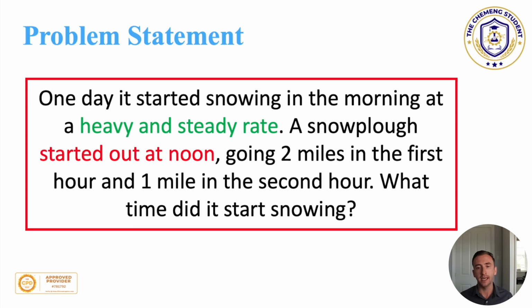And that's really going to help when we start to create the nomenclature for the solution. Now then we see that the snowplough goes 2 miles in the first hour, but then it only goes 1 mile in the second hour. And that relationship here is absolutely fundamental in order to establish the time that it took for the snow to fall. All four of these relationships is what makes this question solvable. Without one of these, it's impossible to solve.